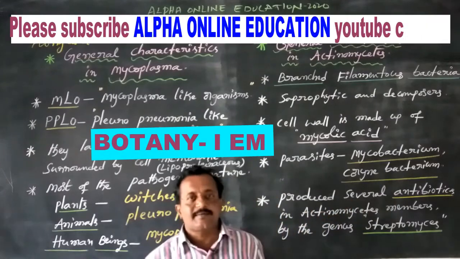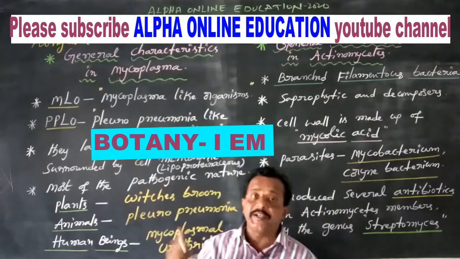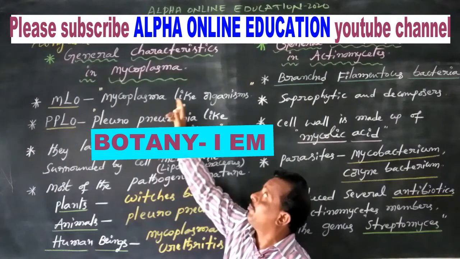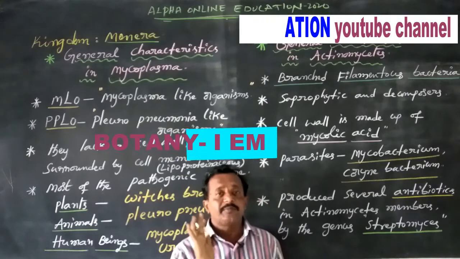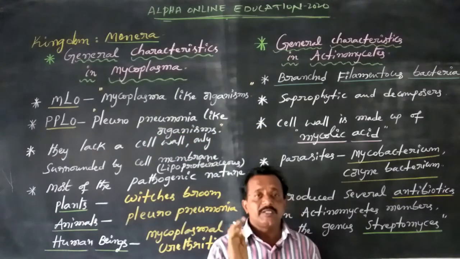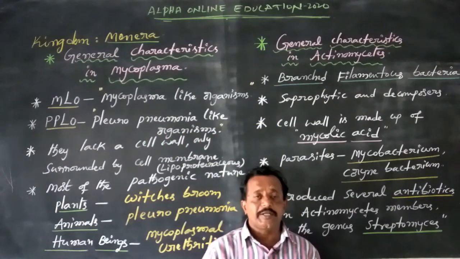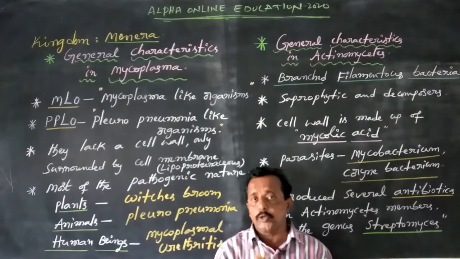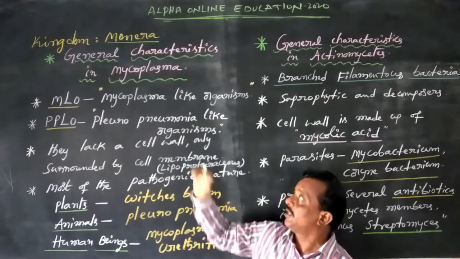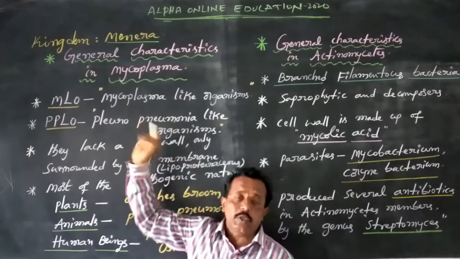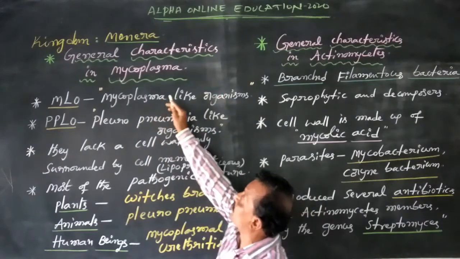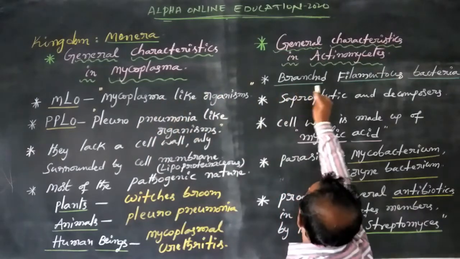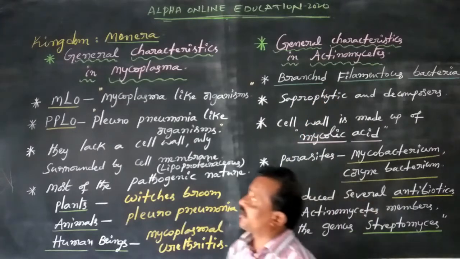Dear students, in previous classes we discussed the kingdom Monera, including general characteristics of Archaebacteria, Eubacteria, and Cyanobacteria or blue green algae. Today we are going to discuss the general characteristics of Mycoplasma and Actinomycetes.